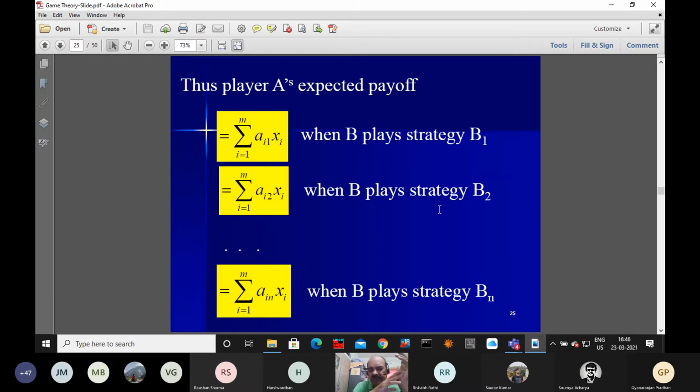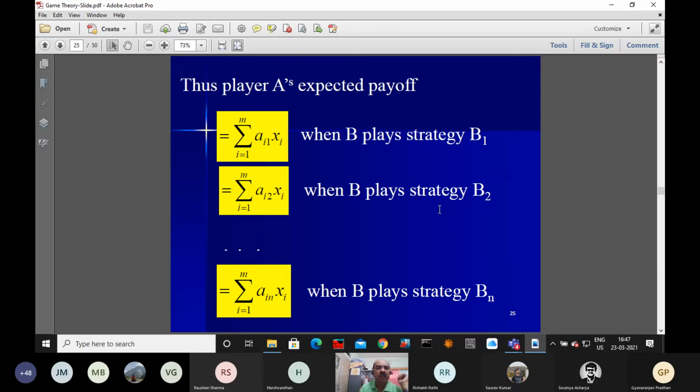The last strategy is xm. These are the probabilities. These probabilities are non-negative because probability cannot be negative. And what else is the extra restriction? The sum of all x, x1 plus x2 plus up to xm, equals 1. This sum equals 1. Okay. So this is the definition of the probability that we have learned.